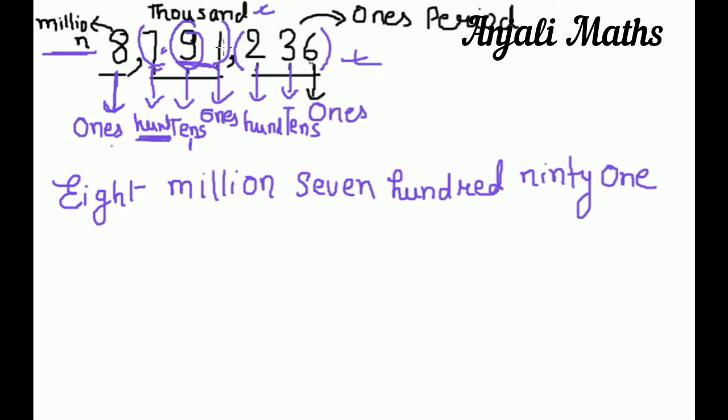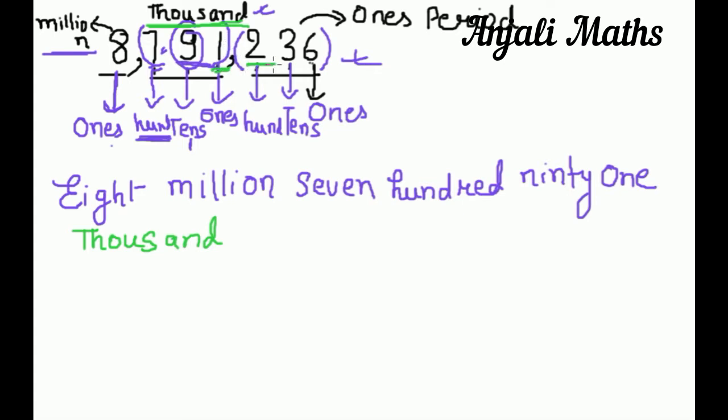Now come to 1. This period is over, so we will write 1000 here. We will write 1000, because at 1 the period is over.